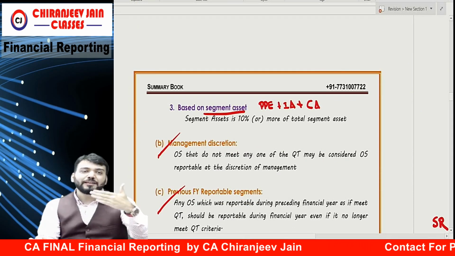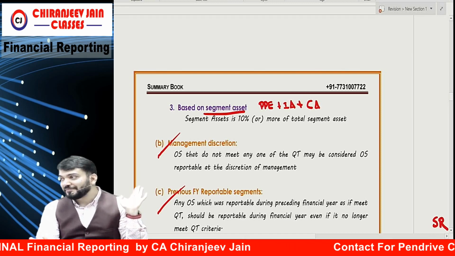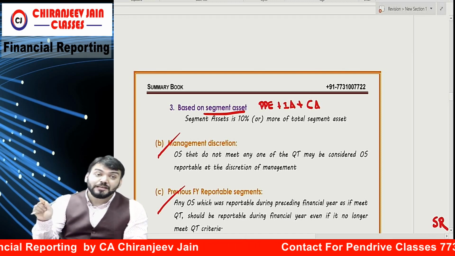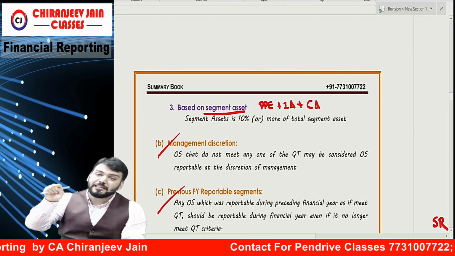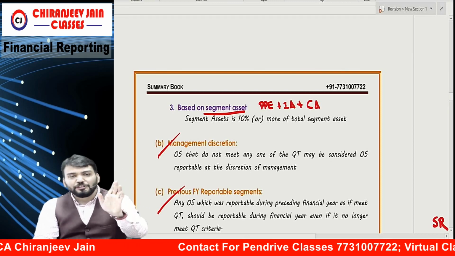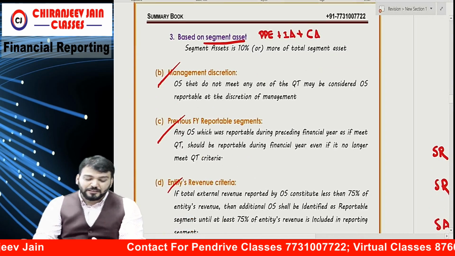One thing is good, all are 10%, 10%, 10%. So it is 10% or more. Means even though it is 10%, it becomes a reportable segment. QT, you understood? Yes.